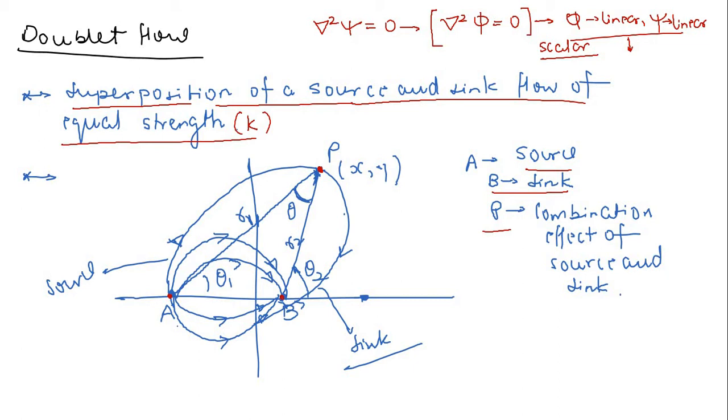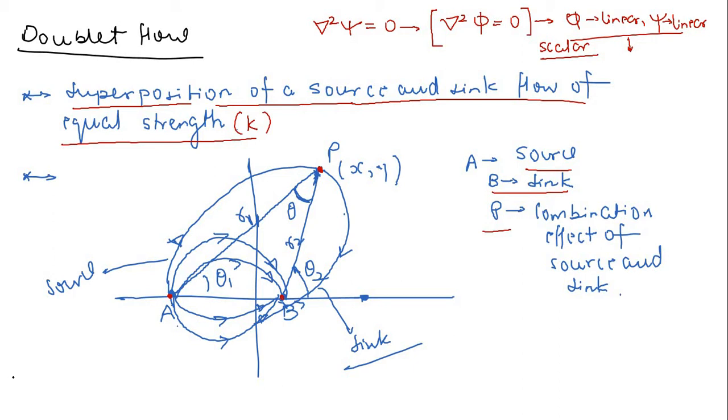So now let me talk about another very important type of flow, which is also a basic ideal fluid flow, which is called a doublet flow. So what is this doublet? Now basically I am going to discuss with all of you the superposition of flows, right? Now, why is this superposition of flows possible?